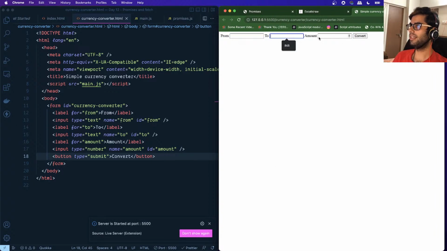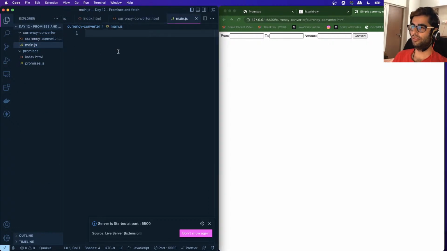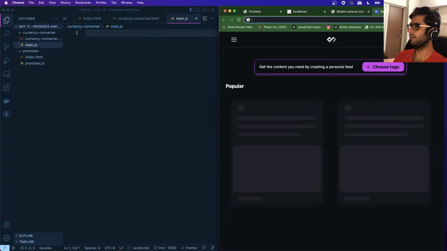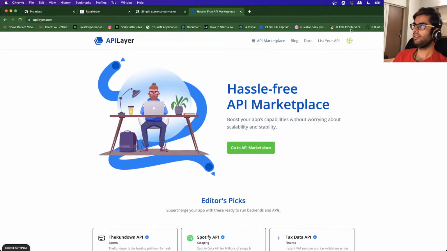You can see these are the things which are available. Next, we want to write the logic. There is an API available which allows us to fetch the currency information, and this is the link for that. There's a website known as apilayer.com, and you need to register over here.